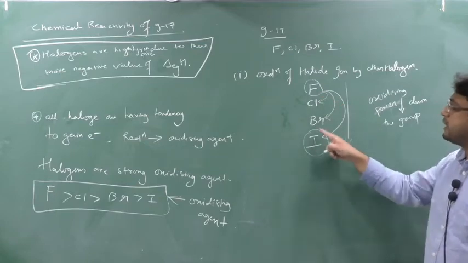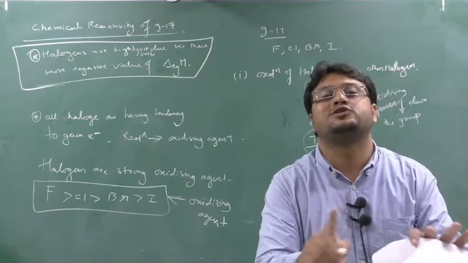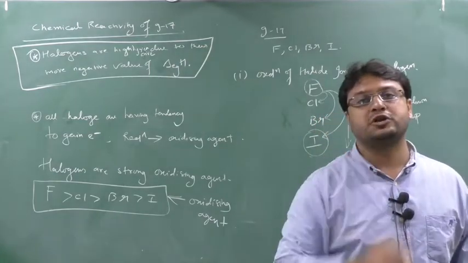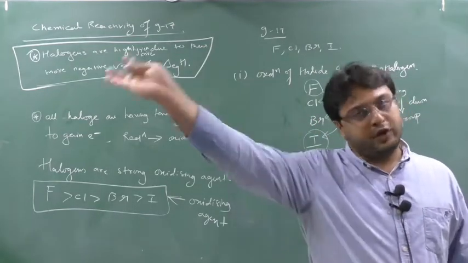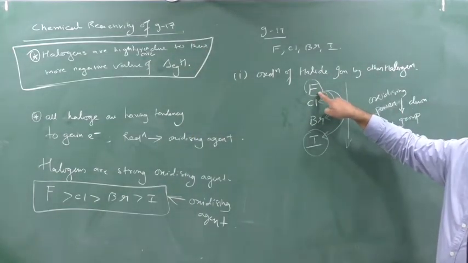Means iodine cannot replace any halogen. That's why iodine is not capable of forming an interhalogen compound. Iodine cannot form interhalogen compounds. Once more I will explain when I go to the topic. Clear this part? So fluorine is the strongest oxidizing agent in its own group.